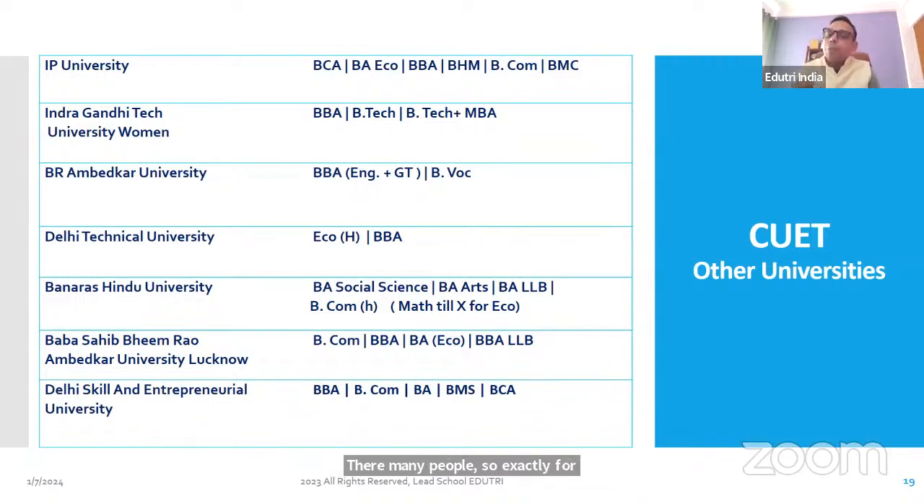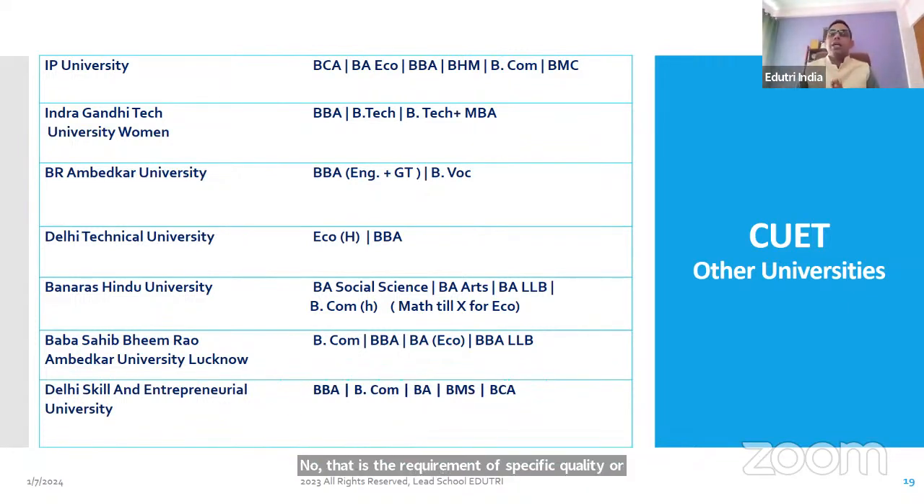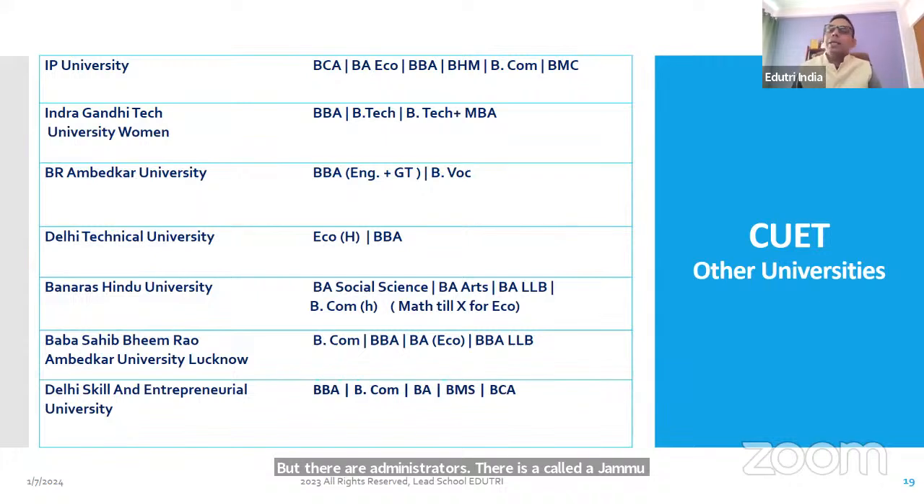No, that is the requirement of a specific college or university. Delhi University says if you want to do Eco Honors, you need mathematics in class 12th. But there are universities, like Jammu University, that do not require mathematics in class 12th. There are many others. I can show you the list, but I'm giving you one of the top universities of India, which is Banaras Hindu University.